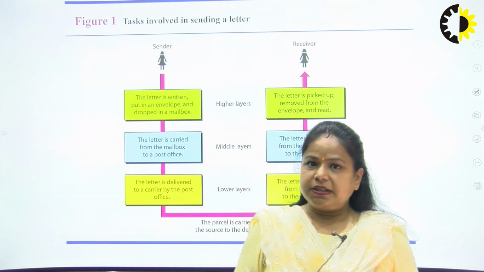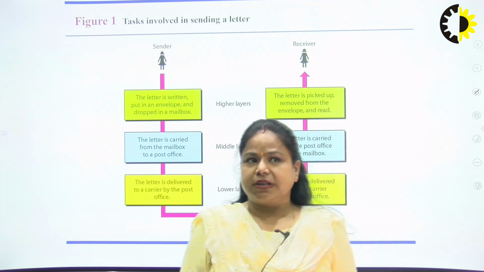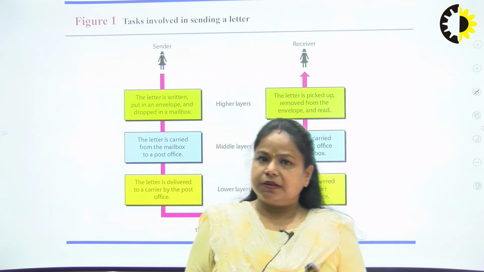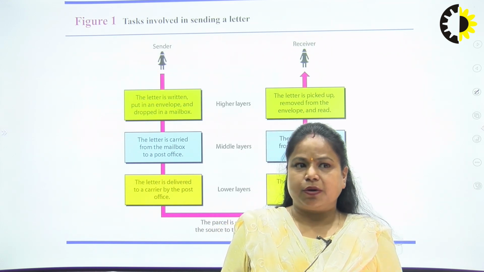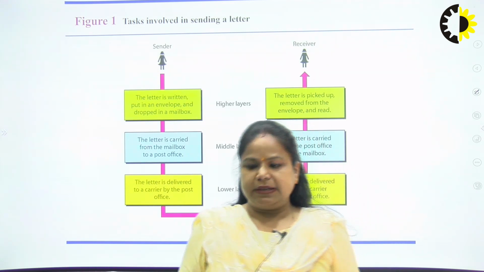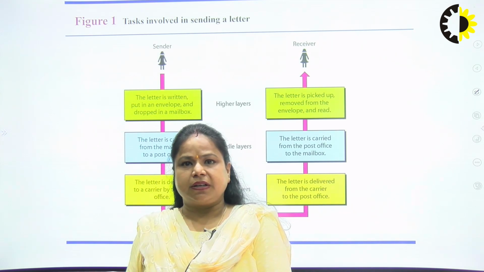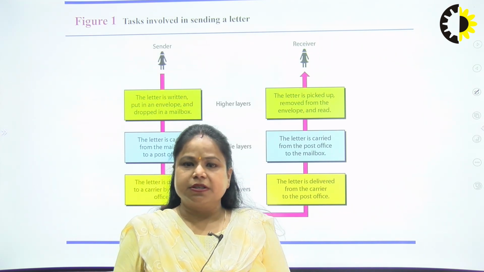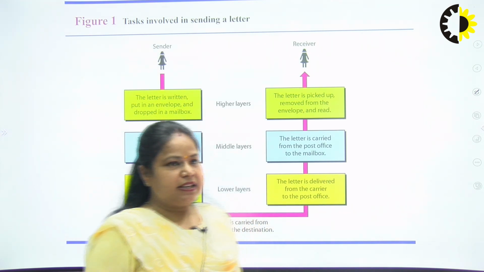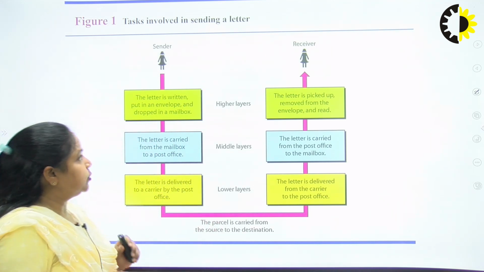So here the network model gives the same concept, which includes n number of layers, showing how the letter is transmitted from one node to another, or from one person to another. Now you can see the real-life example which we use in day-to-day life.